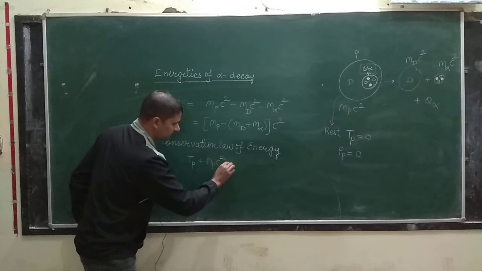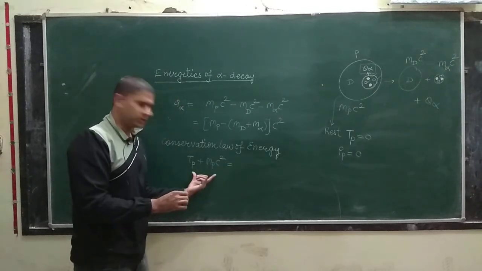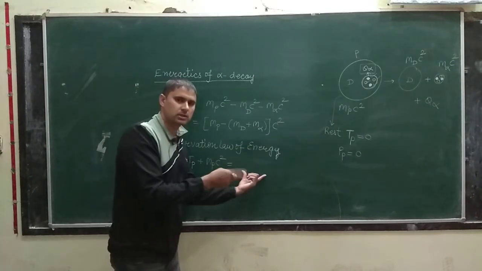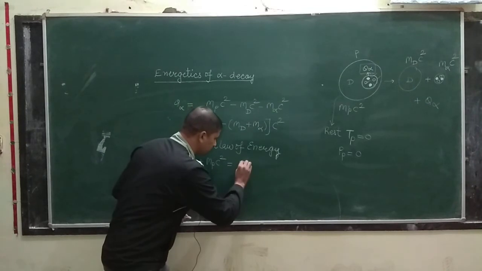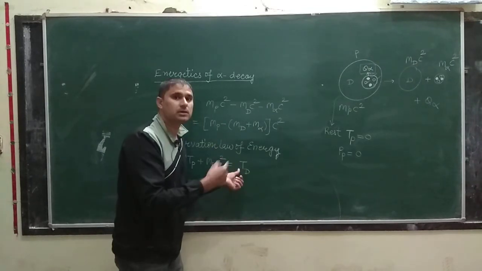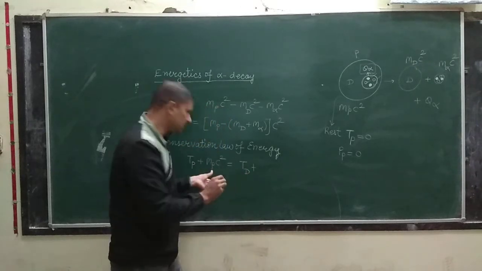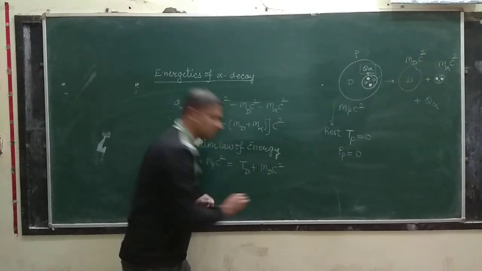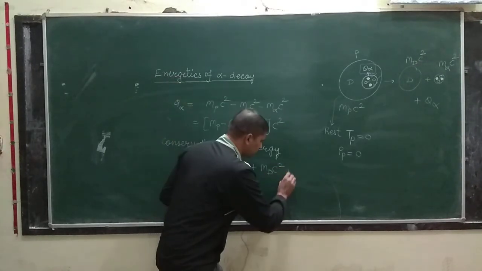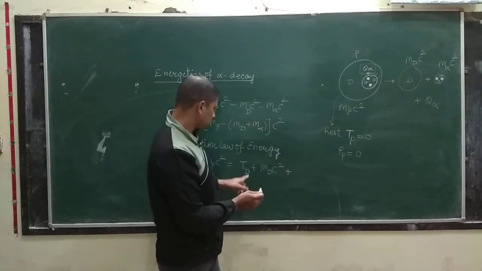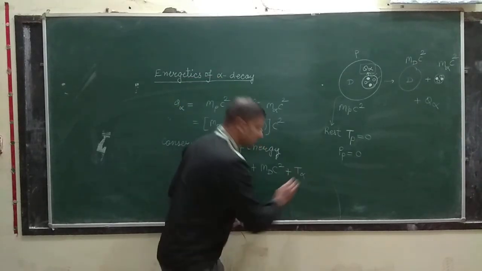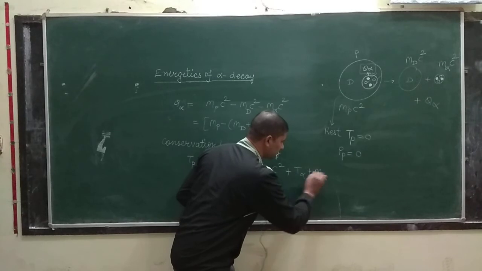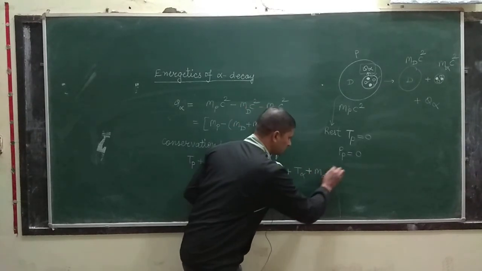Then this is equal to, okay, we have written both kinds of energy for the parent nuclei. Now come to the daughter nuclei. The kinetic energy of the daughter nuclei is Td, plus the mass energy of daughter nuclei, that is md c square. Then plus, for the alpha particle, the kinetic energy of the alpha particle, T alpha, and then plus the mass of the alpha particle, m alpha c square.